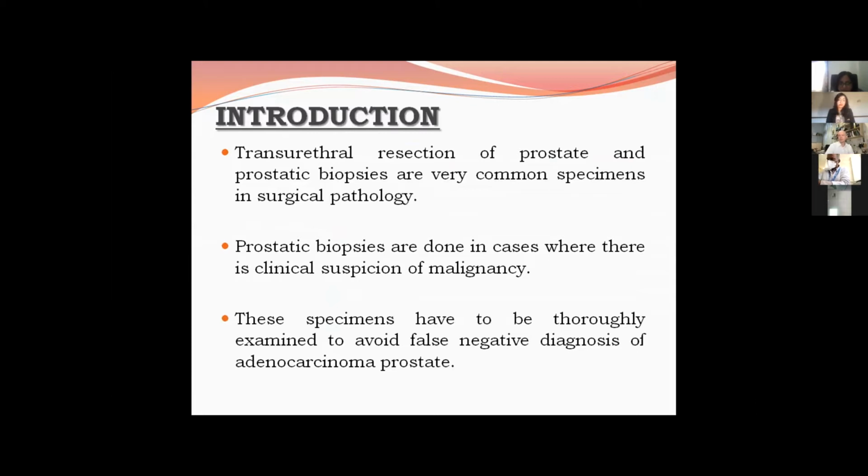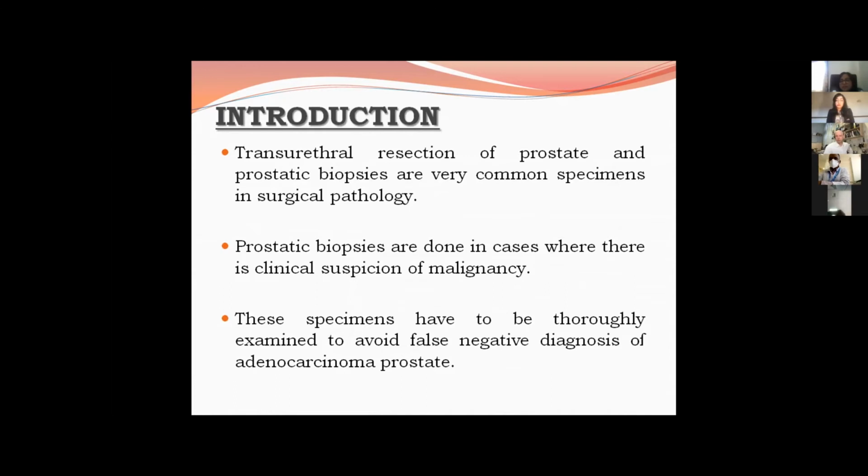My study includes transurethral resection of prostate specimens. These specimens have to be thoroughly examined to avoid any false negative diagnosis of adenocarcinoma prostate.